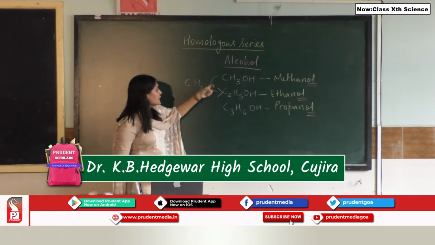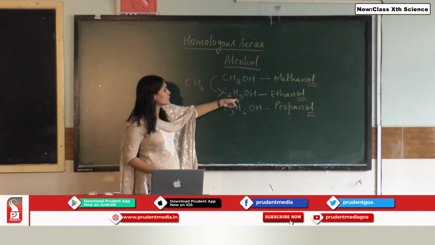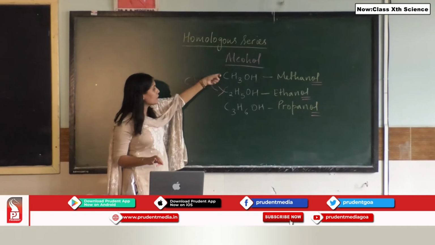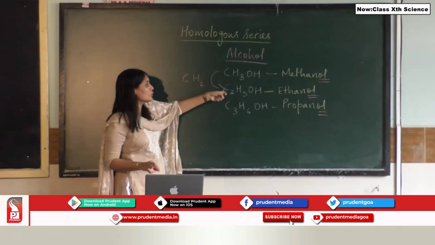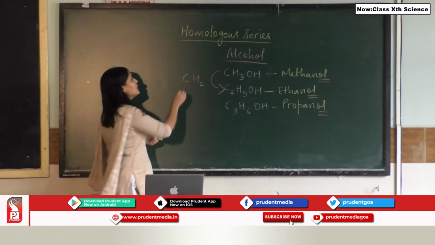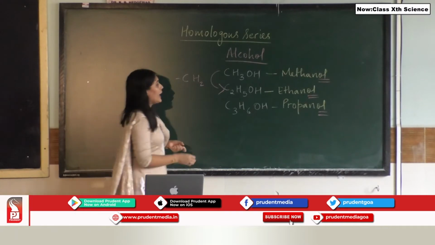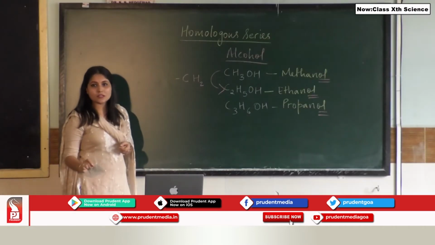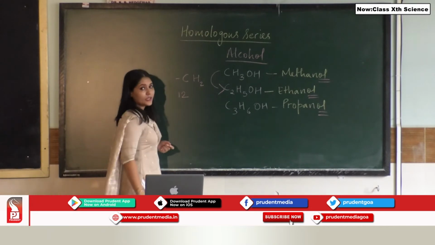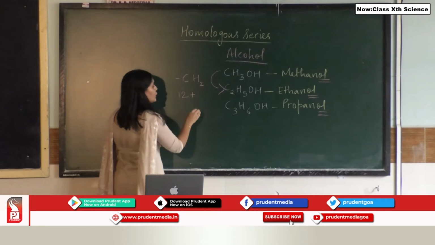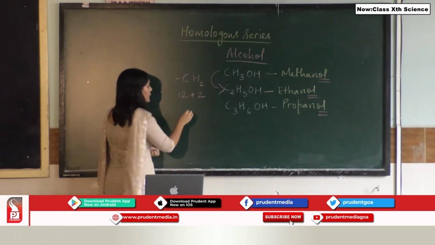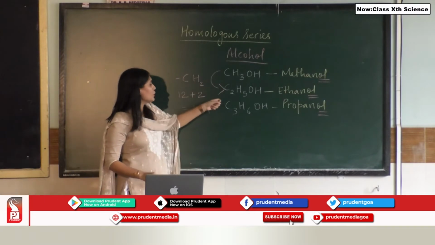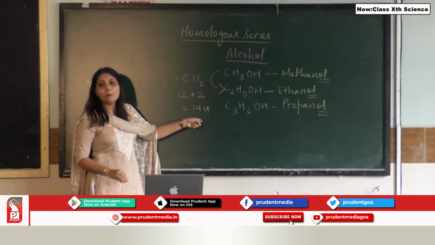So here there is 1 C, over here there are 2 carbons; here there are 3 hydrogens in the alkyl group, here there are 5 hydrogens. So in the homologous series, when you move from one compound to the next, they differ by a CH2 unit. And the difference in their mass, as I explained earlier, is 14 mass units. The atomic mass of carbon is 12, and the atomic mass of hydrogen is 1. Since there are 2 hydrogens, we write 2, and the total mass is 14 u. So when you move from one compound to the next, they differ by 14 mass units.